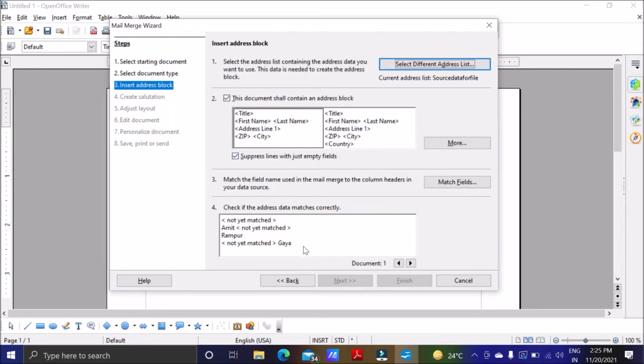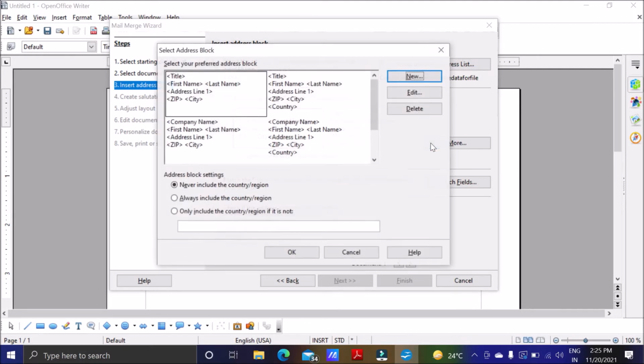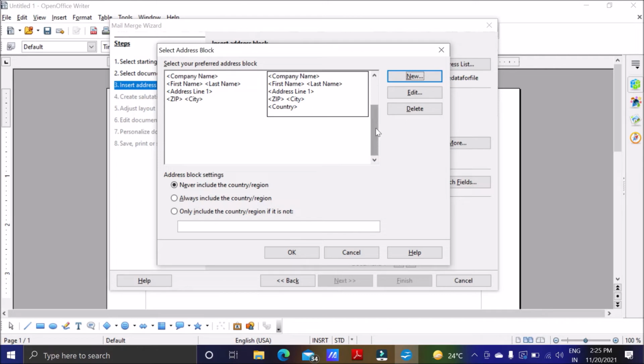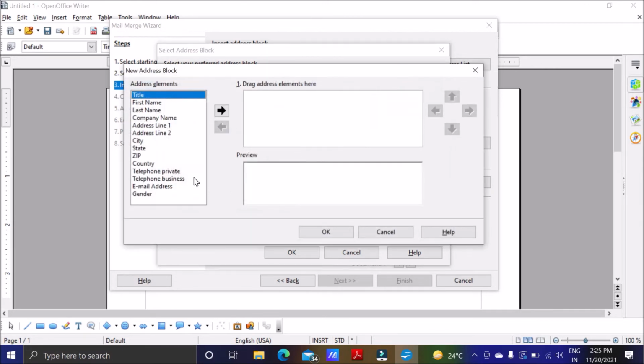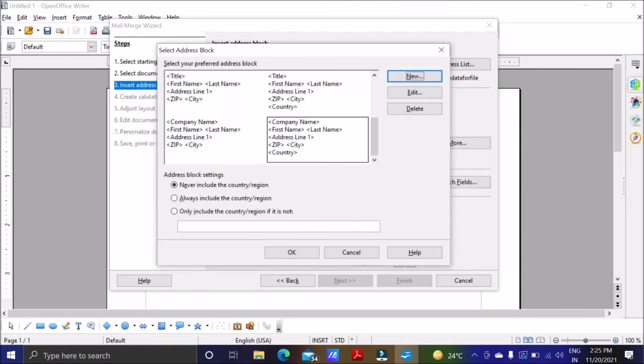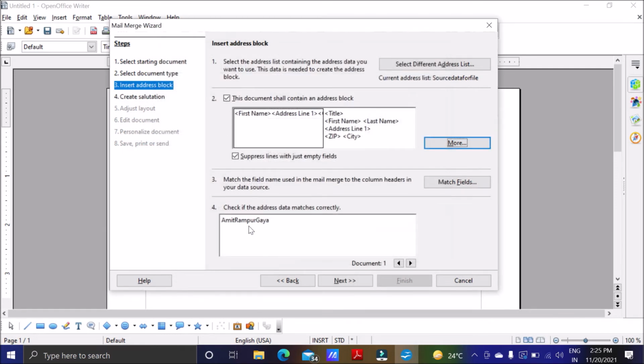So here we can see that some fields are not matching. Amit not matching, Rampur not matching. So this is a problem. We have these preferred blocks and I think our block is not there, so I have to go for new. I took first name, then address, then city. So these three things I took. I will go for OK, then OK, and yes, we have got it.